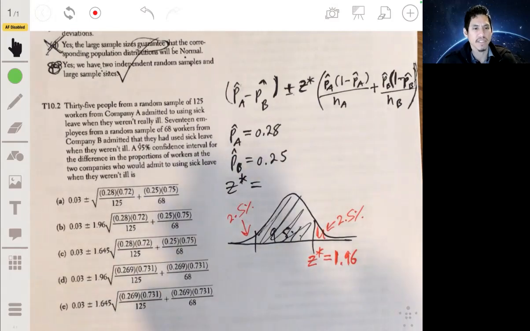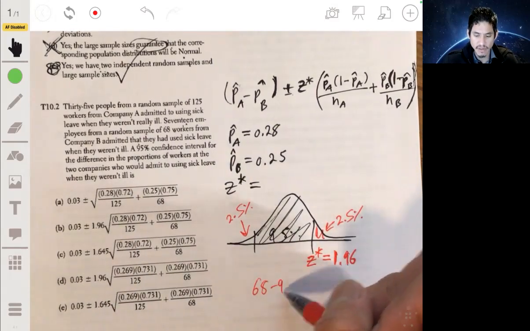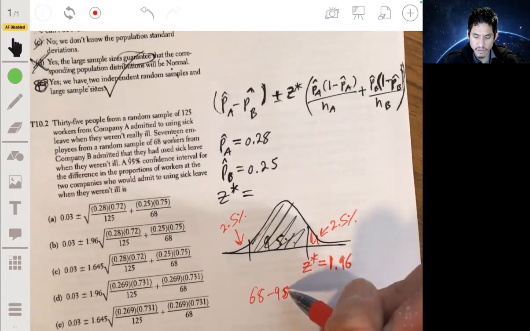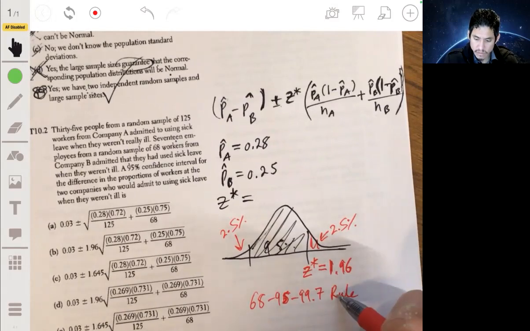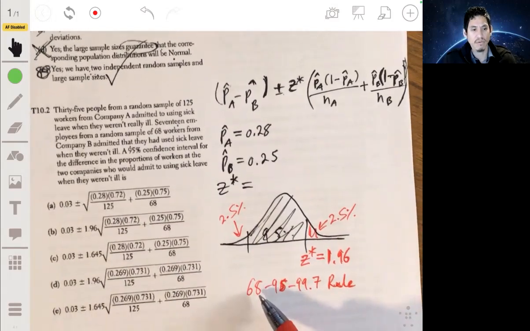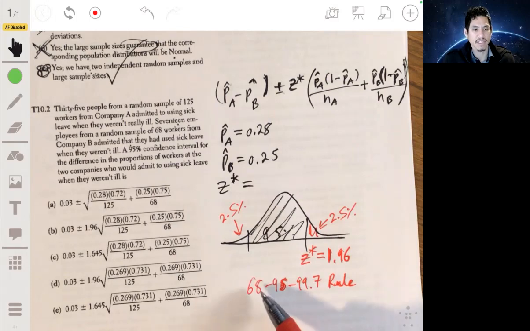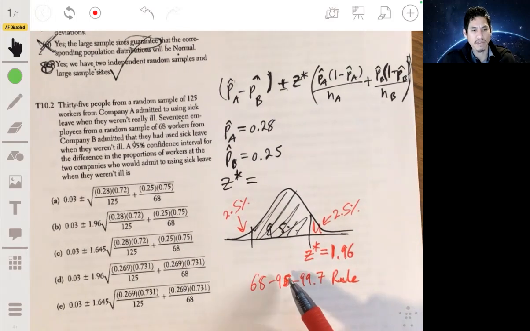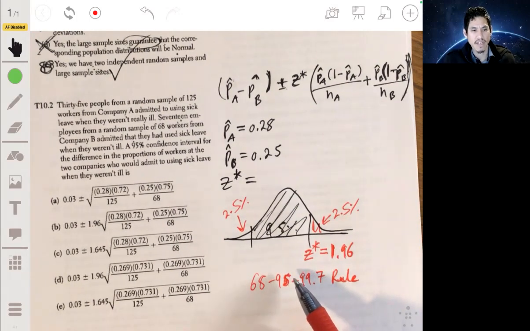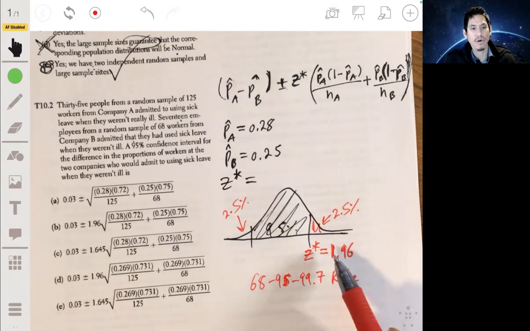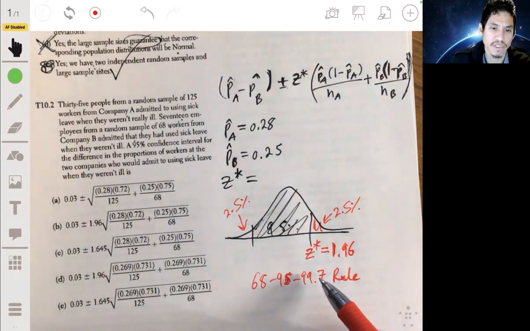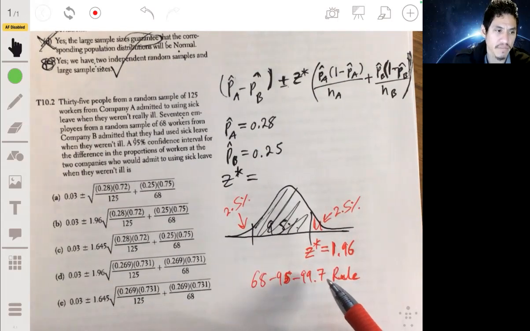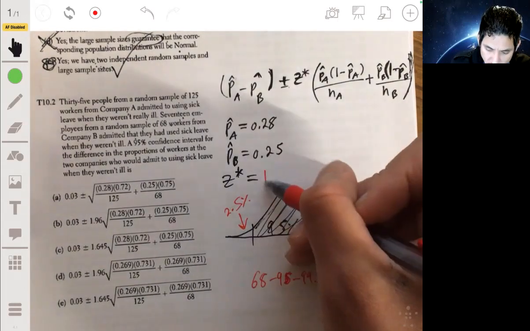And you know that from the 68, 95, 99.7 rule, which says that 1 standard deviation away is about 68% of the distribution. About 2 standard deviations away is 95% of the distribution, or to be more precise, 1.96 standard deviations away. And 3 standard deviations away would be almost the entire distribution, 99.7%. So our z star would be 1.96.